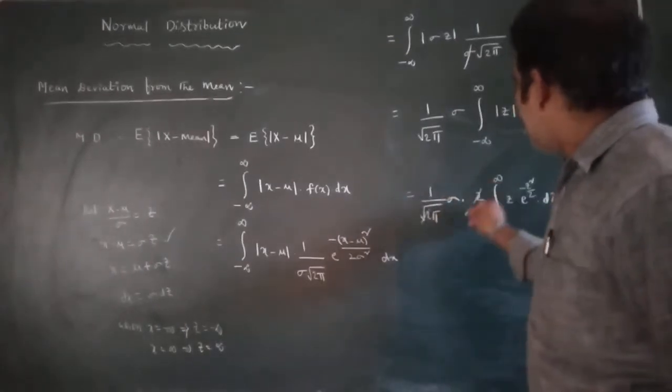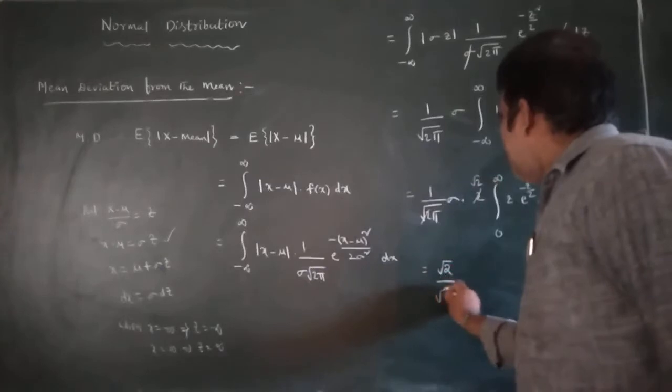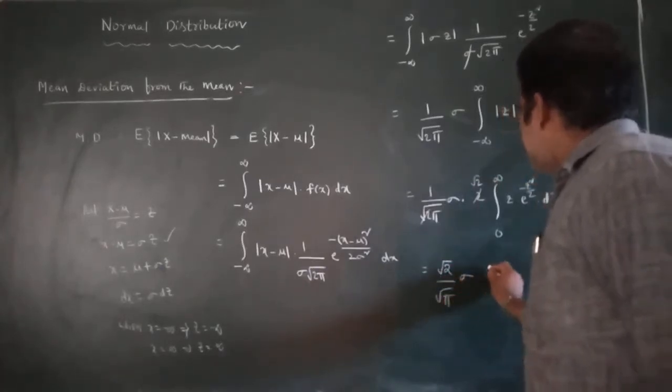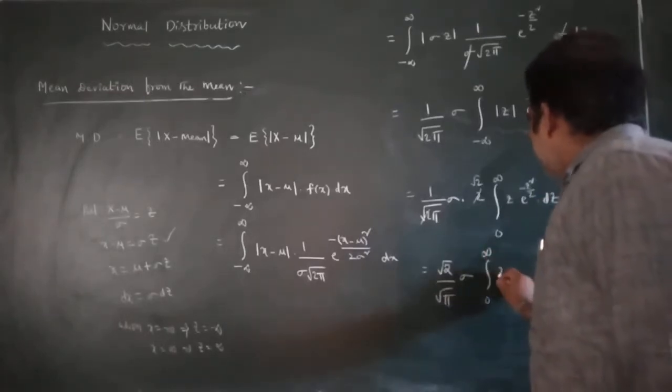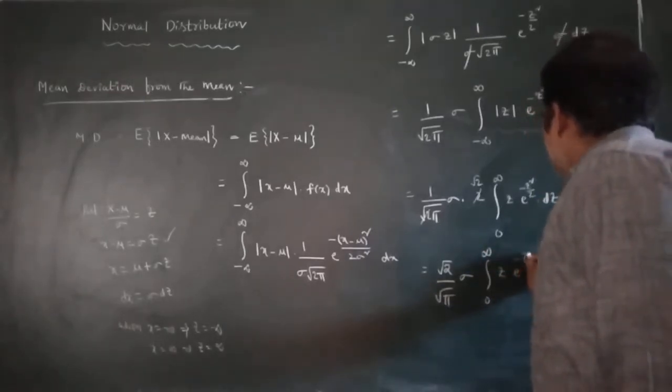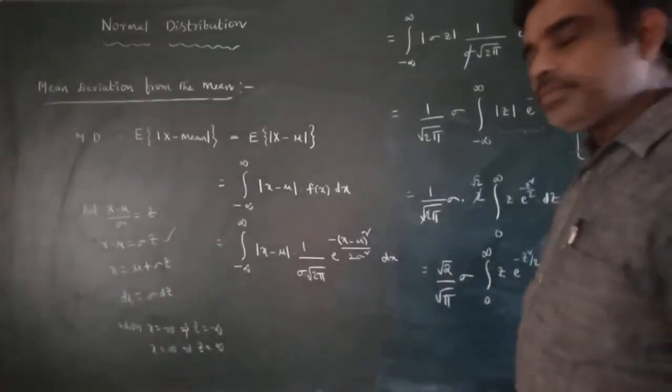So, here root 2 cancels. So, we will get root 2 by root pi into sigma, and this value, integral 0 to infinity z into e power minus z square by 2 dz.